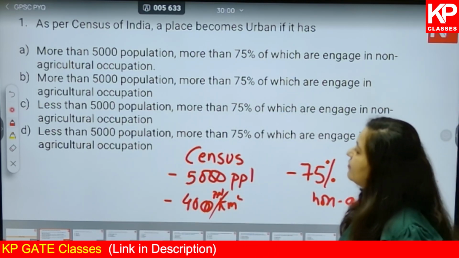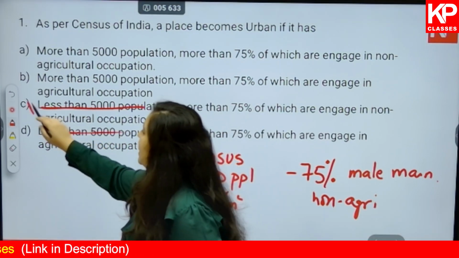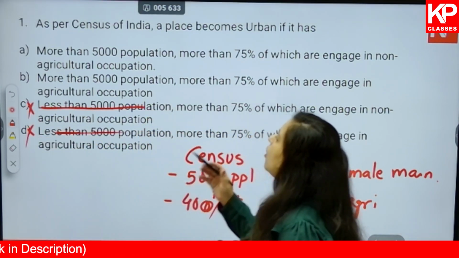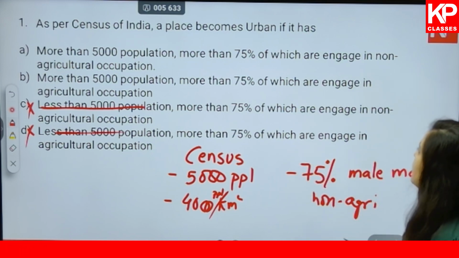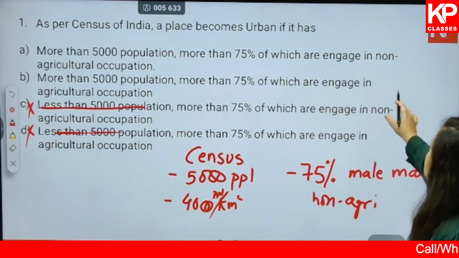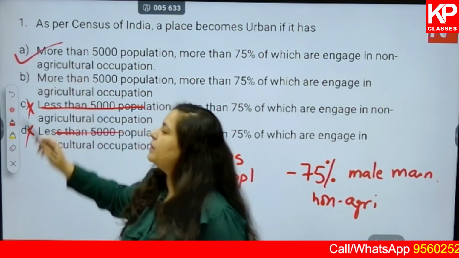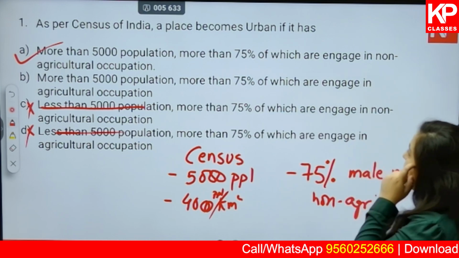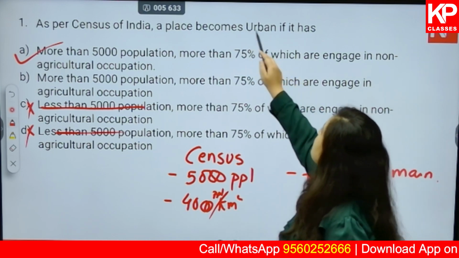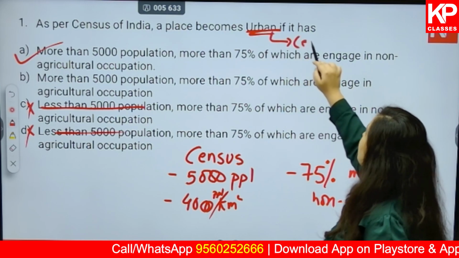So population wise, less than 5,000 is incorrect. So option C and D eliminated directly. Option A, more than 5,000, B also more than 5,000. So far we are good to go. More than 75% engaged in non-agricultural occupation, yes. They should not be engaged in agriculture but non-agricultural occupation. Then it will be called as urban area and the name is going to be census town.